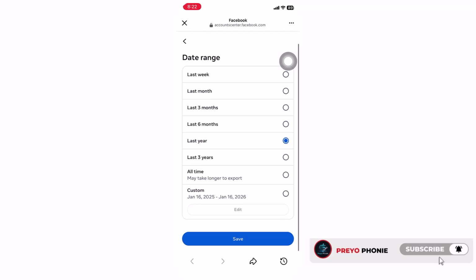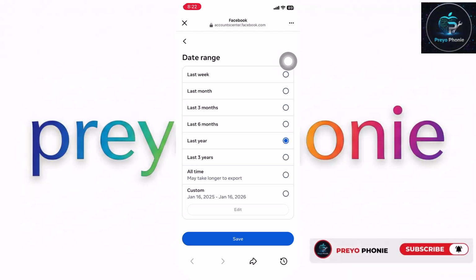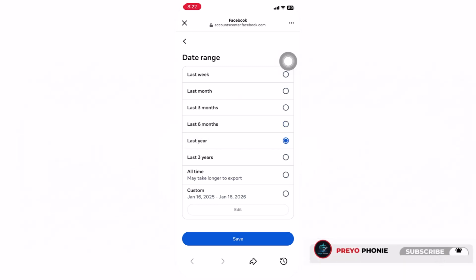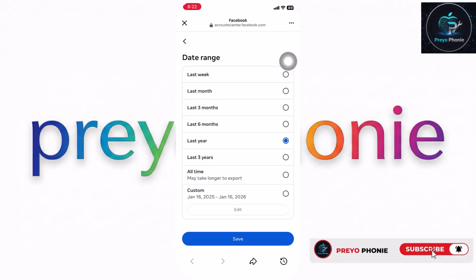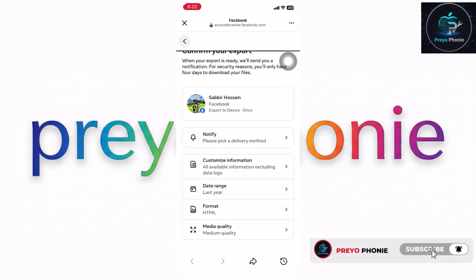Step 9. Select Date Range. Now tap on Date Range. Choose the time period you want. For example, last 6 months, last year, or custom date range. Select according to when your messages were deleted.